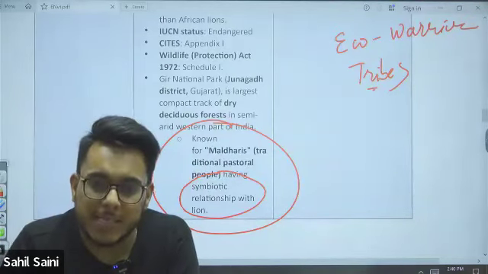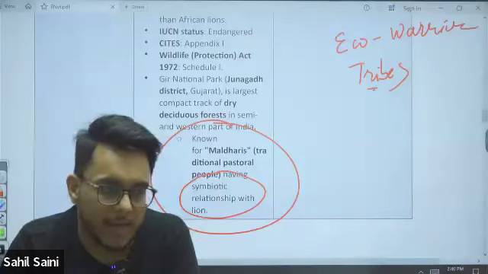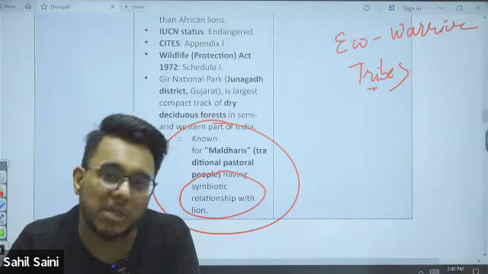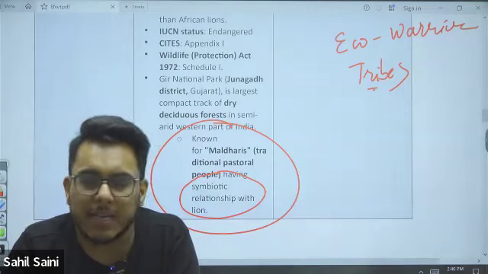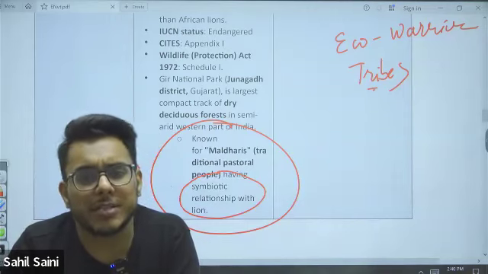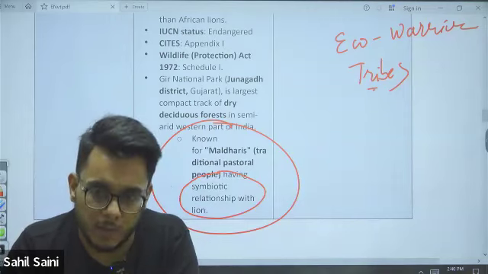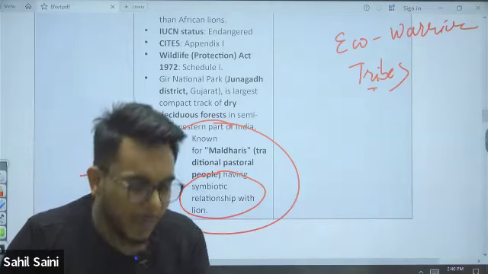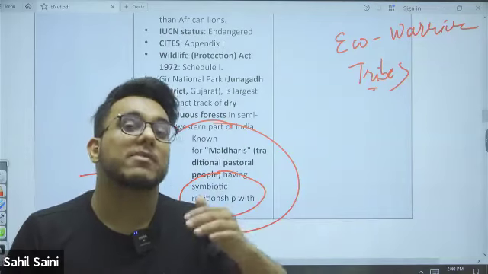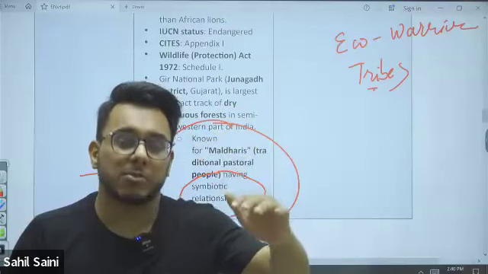So in UPSC, a question might be asked where they give you certain tribes' or communities' names and ask which of them are popularly known as eco-warrior tribes. Maldharis are one such eco-warrior tribe. We have some other popular eco-warrior tribes that were in news.